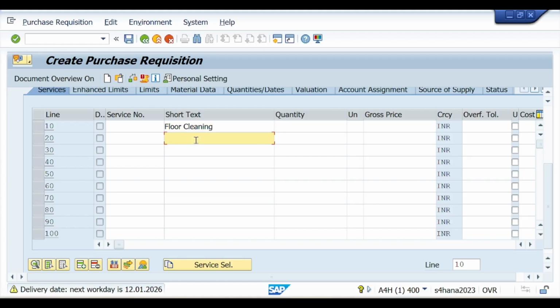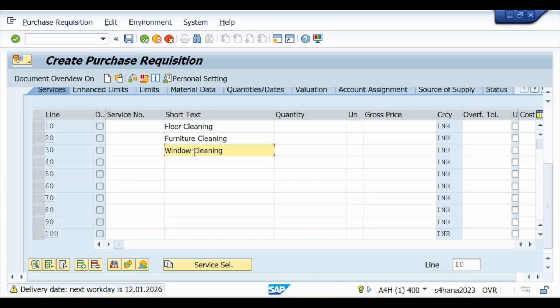Then let's suppose furniture cleaning, then let's suppose window cleaning.